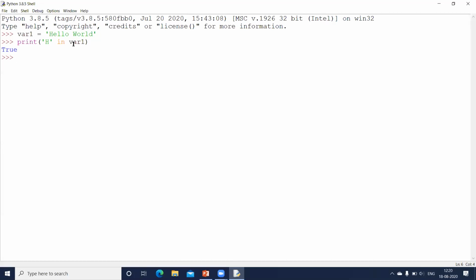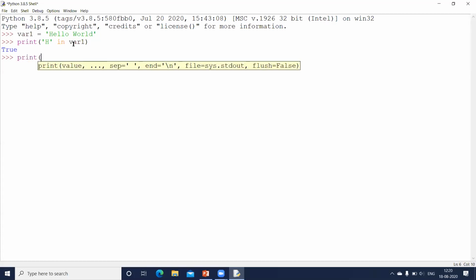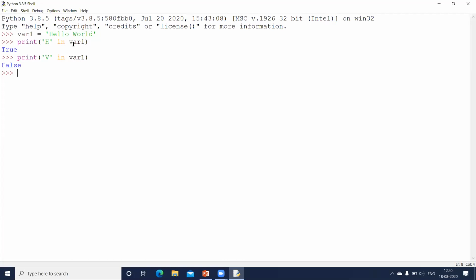Because we have a capital H in that string, I'm getting true. If I make a change and search for something else which is not there, let us say I want to search for V in the variable var1, and you can see I'm getting a false. Now, how do I use not in? I can just give the print.